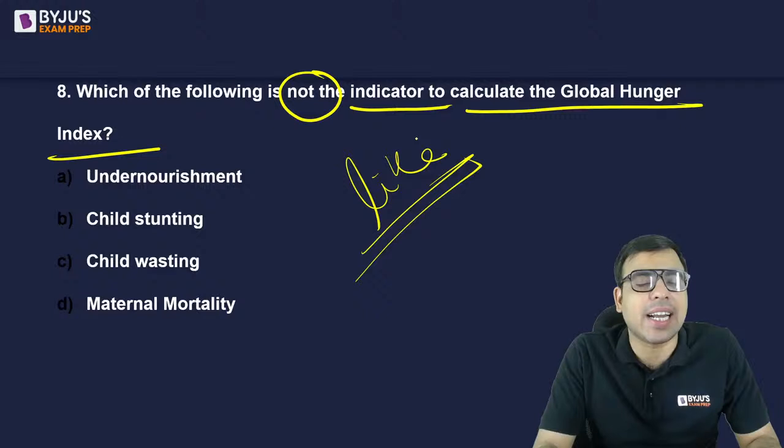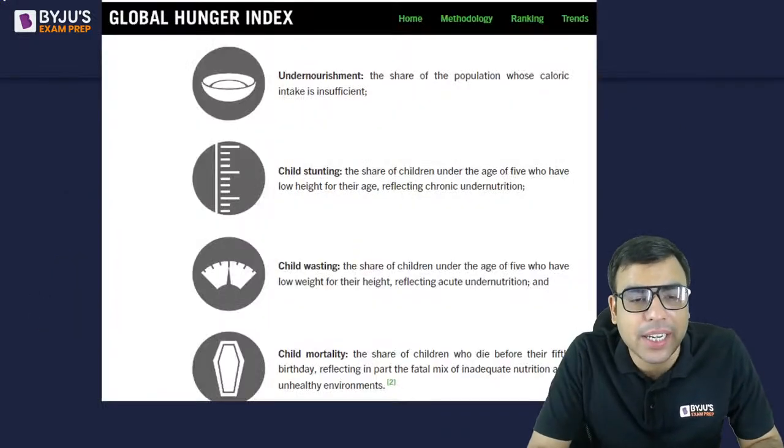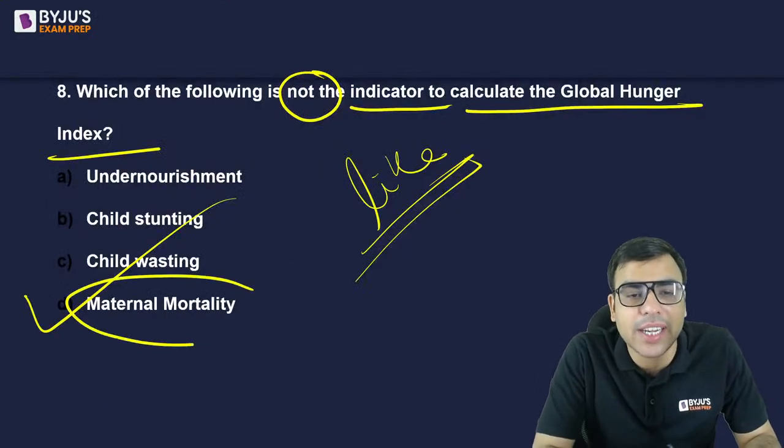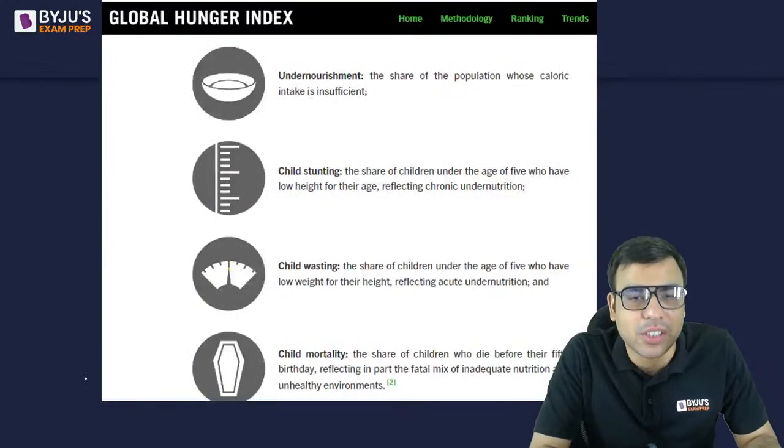So basically, D is the right answer. Maternal mortality is the right answer. Maternal mortality is not calculated. Okay. So these are the 4 indicators.